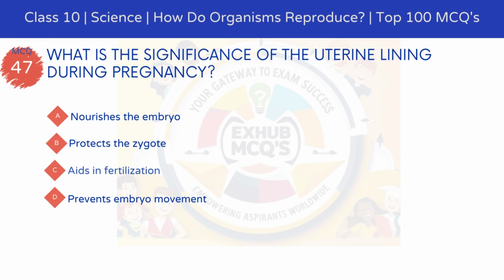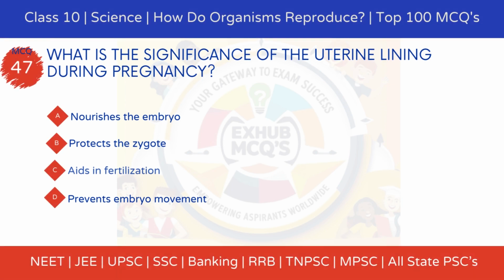MCQ 47. What is the significance of the uterine lining during pregnancy? Option A. Nourishes the embryo. Option B. Protects the zygote. Option C. Aids in fertilization. Option D. Prevents embryo movement.